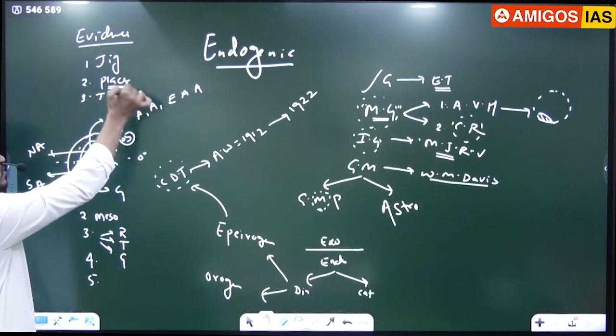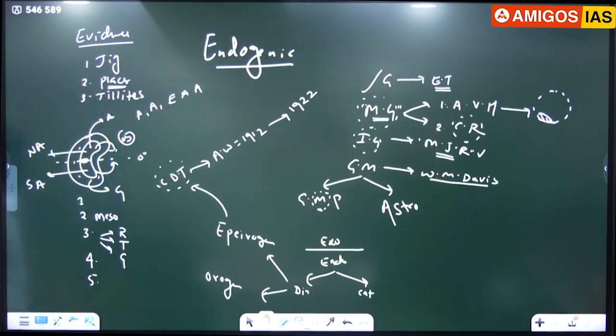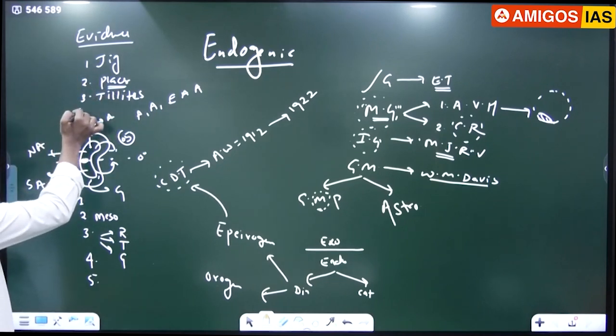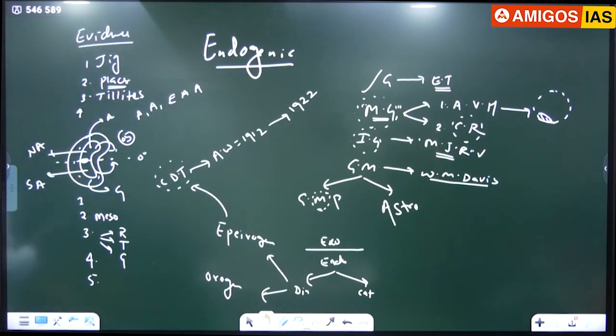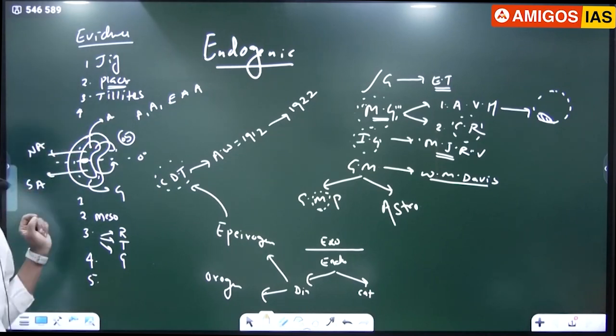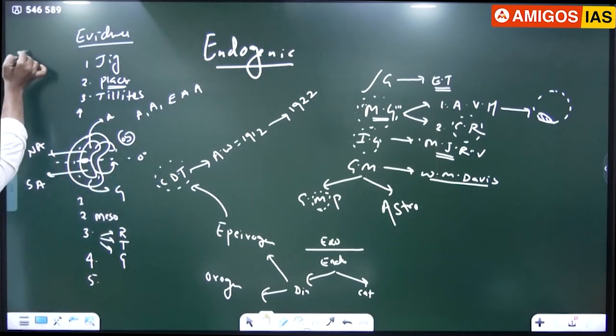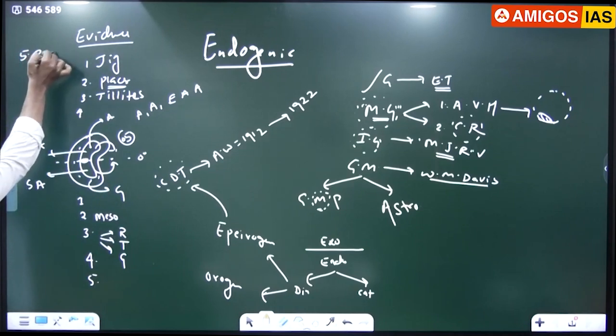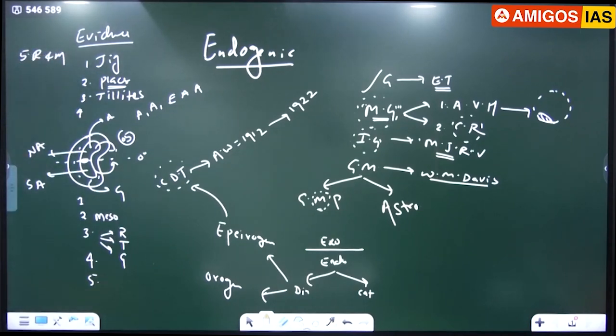What are tillites? Tillites are sedimentary rocks formed by deposition of glacial materials. And the fourth one, we have discussed the biological evidences, and I have given two examples. The first one is mesosaurs, the second one is lemurs. Then the fifth one, the distribution of rocks and minerals of the same age at the margins of the continents. And the sixth one, distribution of islands and mountains.